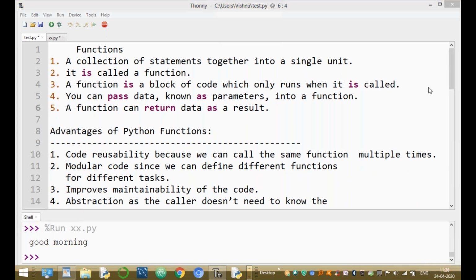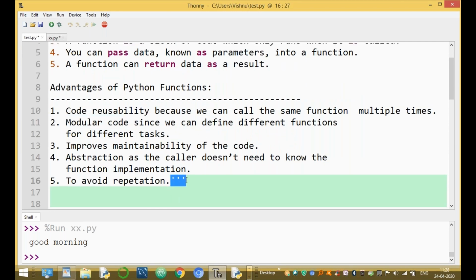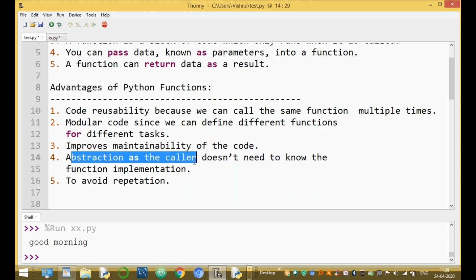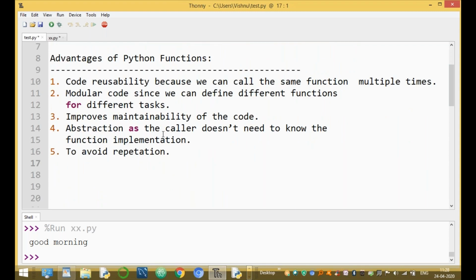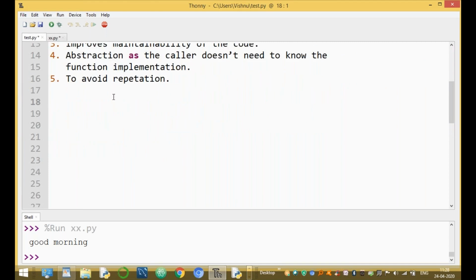What are the different advantages of functions? The first advantage is code reusability, because we can call the same function many times. Modular code, that means we can define different functions for different tasks. Maintainability of the code, and abstraction: the caller does not need to know the function implementation. Using functions avoids repetition. These are the main advantages.